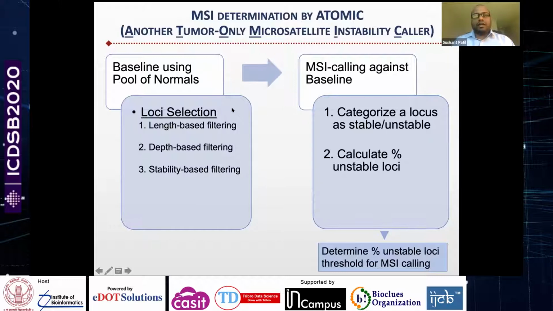Then once you have a candidate set of loci, you will compare at each locus the profile of your tumor sample against the pool of normal samples, and you will categorize each locus as stable or unstable. And from that, you will calculate the percentage of unstable loci for a particular tumor sample. And once you have that, and once you have the gold standard data, you determine the percentage of unstable loci threshold for MSI calling at a sample level. This is happening at a locus level, and this is happening at a sample level.